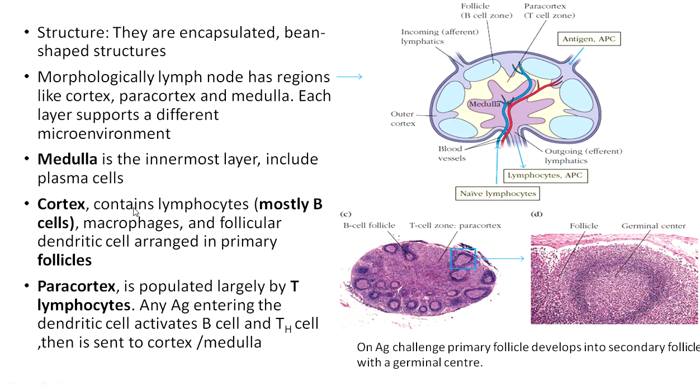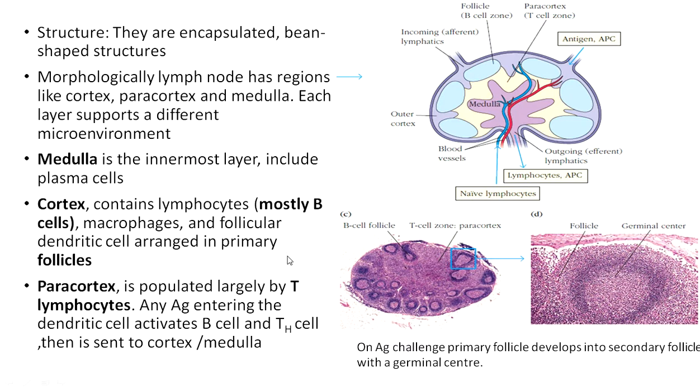Now the cortex, this is the outer cortex region. It consists of mostly B cells. Other than that, there are macrophages and follicular dendritic cells. They are arranged inside the primary follicles. Now when the antigen reaches, okay, we'll discuss this a little later. Now let us also discuss the paracortex. This paracortex is populated largely by T lymphocytes.